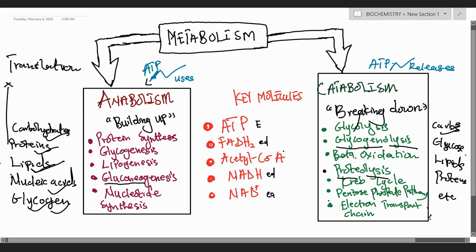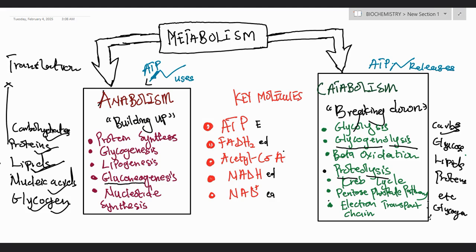Then we have glycogenolysis. This glycogenolysis talks about glycogen. So we are breaking down glycogen. That is what it means. Glycogenolysis, we are breaking down glycogen.